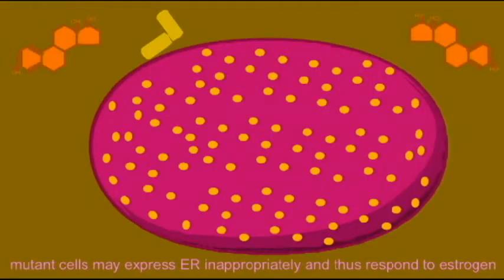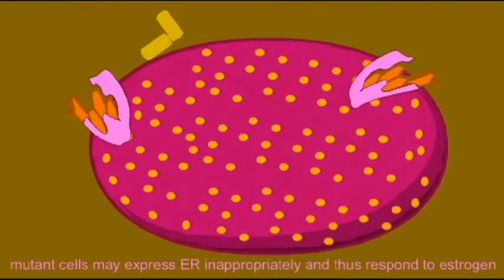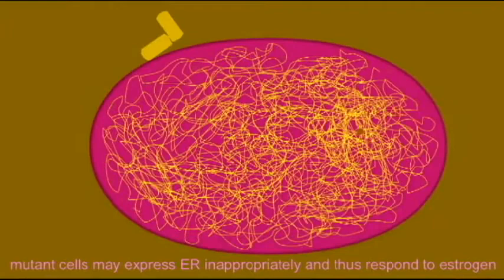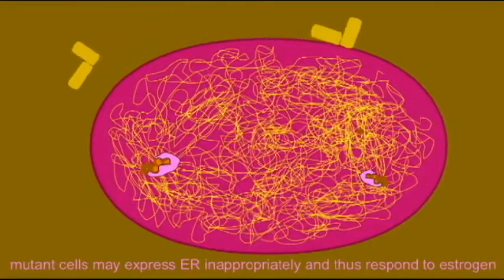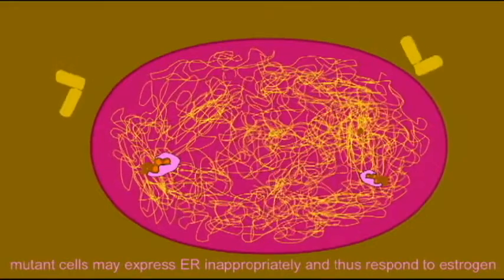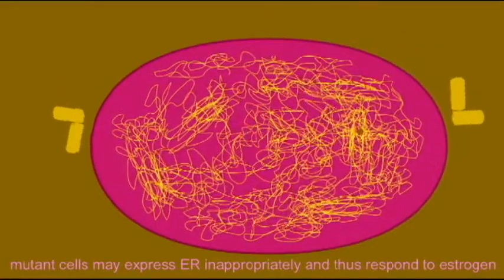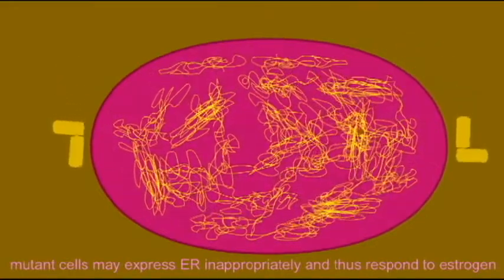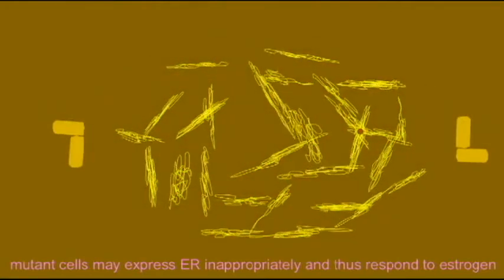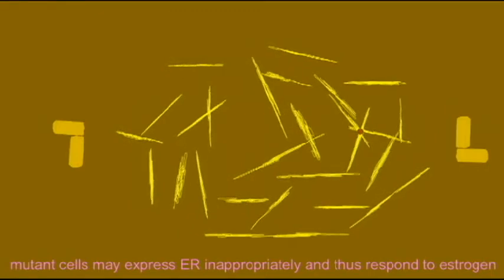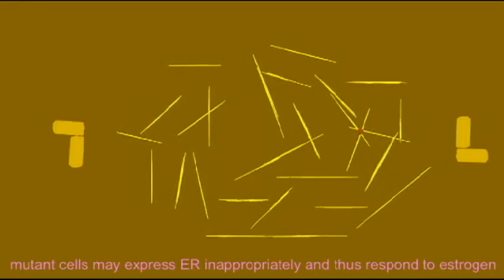Some mutations that promote cancerous growth are such that cells express estrogen receptors when they are not supposed to. When estrogen is in the blood, it commands certain cells to divide. And if mutant cells express estrogen receptors, they will then respond to the presence of estrogen and divide when they should not. Such a mutation could make the development of cancer more likely.